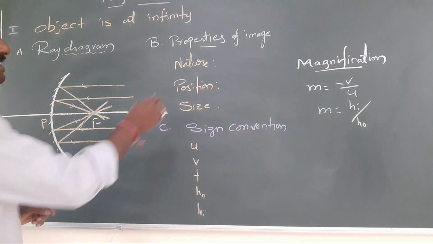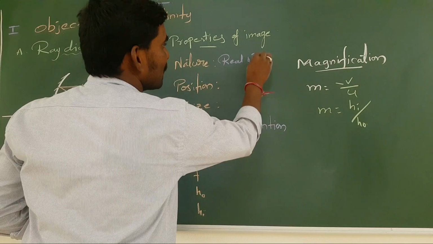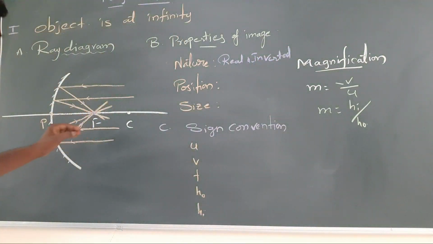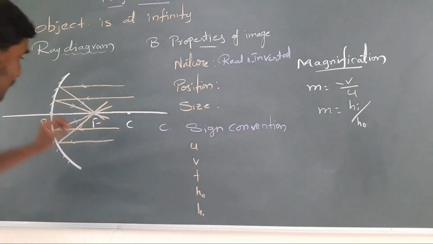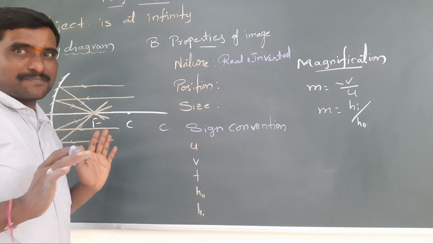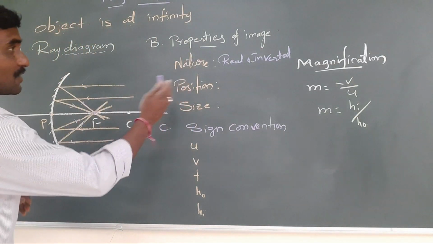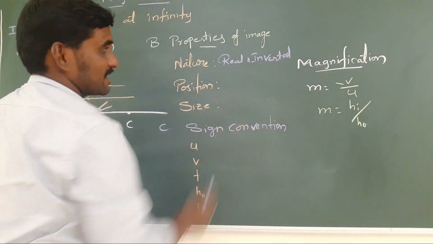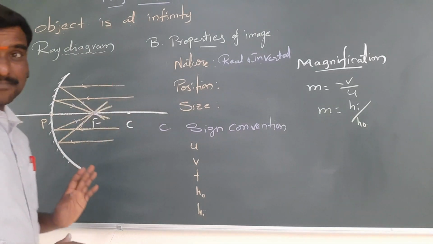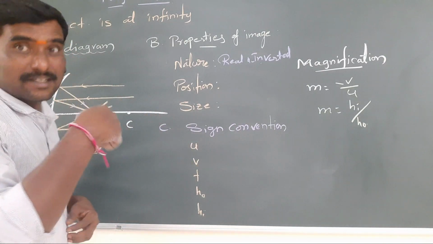Now the properties of the image. What type of properties? Nature is real and inverted. See here, real and inverted. Real means the image formed due to converging light rays is called a real image. Diverging is a virtual image. So a real image should form on a screen only, and it is inverted. When you keep a screen here, it will appear. I will show the mirror in this video. We'll see that after, in the next video.